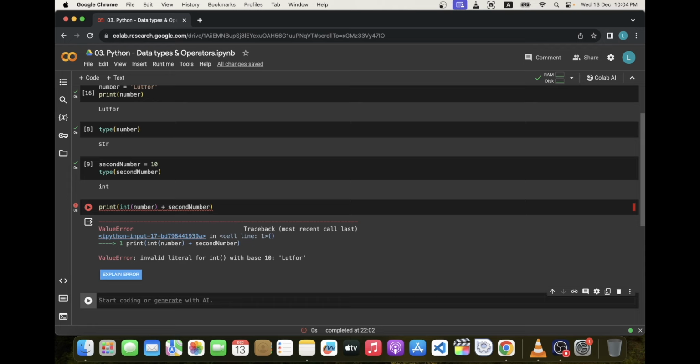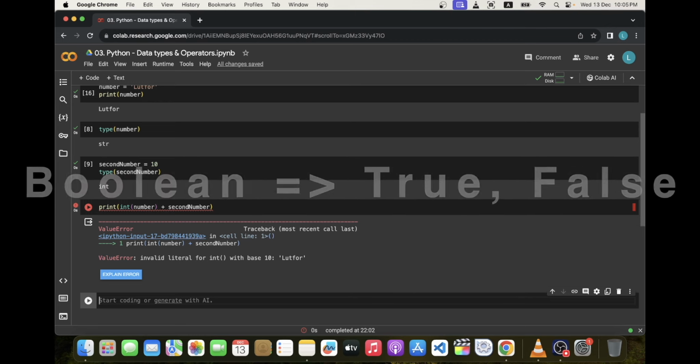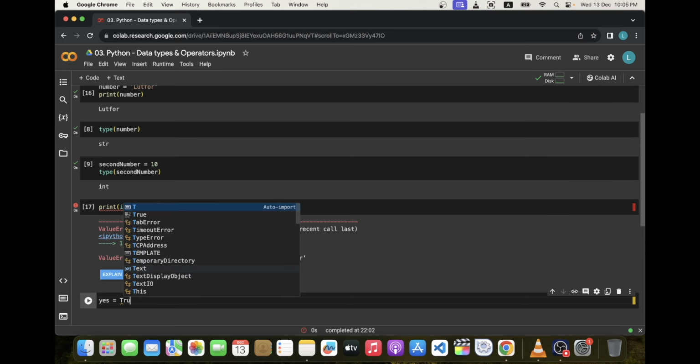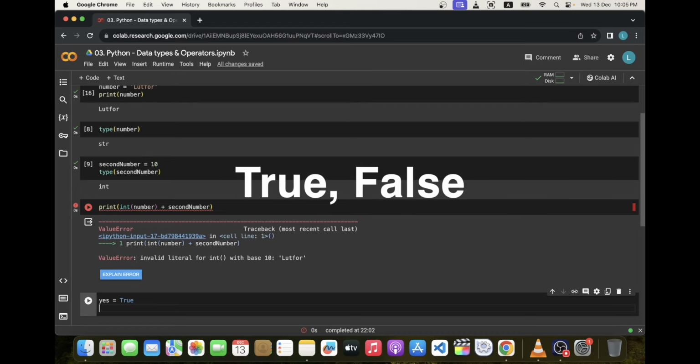Well, there are a few more kinds of data in Python, and one of the most important type is Boolean type data. A Boolean type data is true or false. Let's declare a variable and name it yes and assign a value. Let's assign true with capital T. In Python, while assigning Boolean value true or false, make sure you are using first letter as capital.